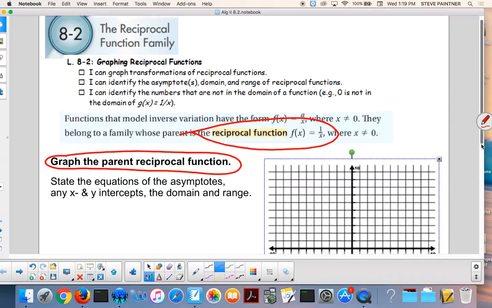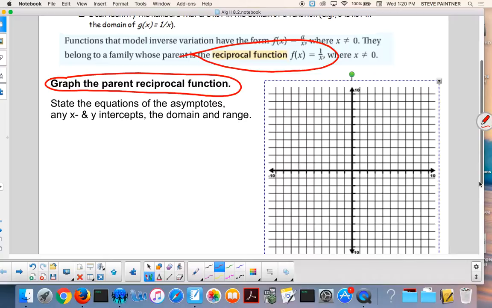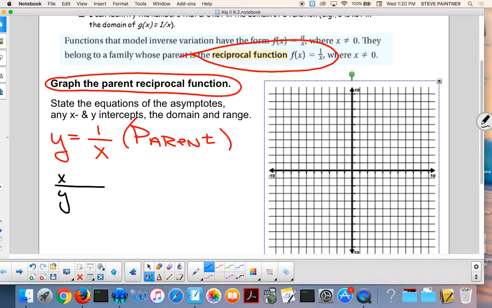Okay? So I'm going to rewrite it right here. Instead of saying f of x, I'm going to say y equals 1 over what? X. This is known as your parent function. Every time you graph a reciprocal function, it is this function, except you might go right, left, up, down, stretch, compress, and reflect. Okay? So first we got to figure this out. So to figure it out, we're going to start with tables, like we always do. And then after this, guys, we won't be making tables, so you have to memorize what this function does.